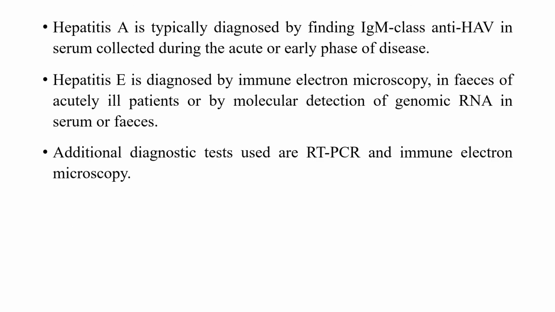And in the case of hepatitis A, it is typically diagnosed by finding IgM class anti-HAV in serum, which is collected during the acute or early phase of the disease. And hepatitis E is diagnosed by the immune electron microscopy of the feces of acutely ill patients, or by the molecular detection of the genomic RNA in serum or feces. And some additional diagnostic tests used are RT-PCR and immune electron microscopy.